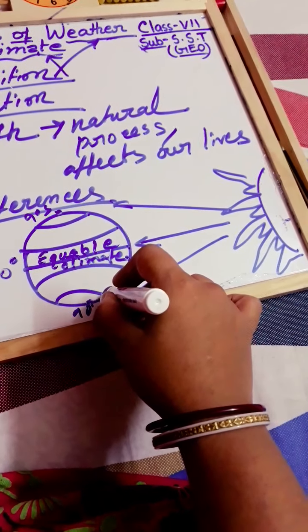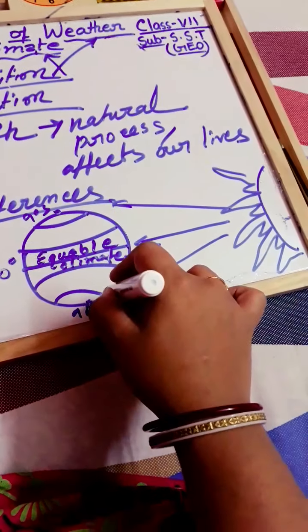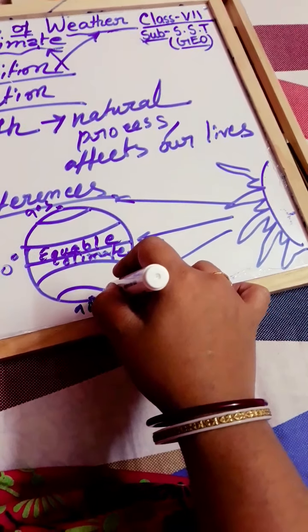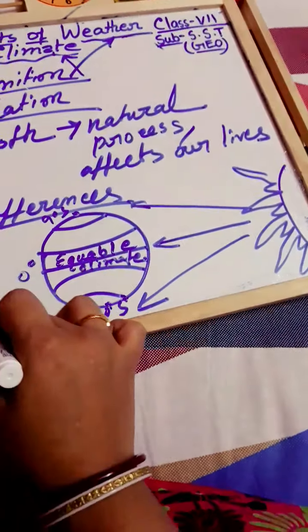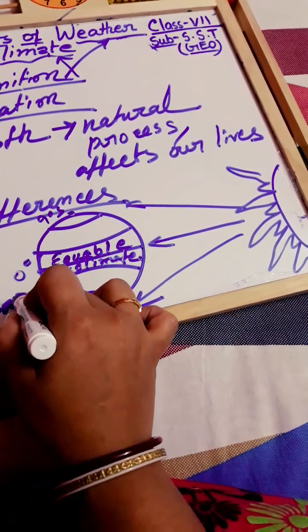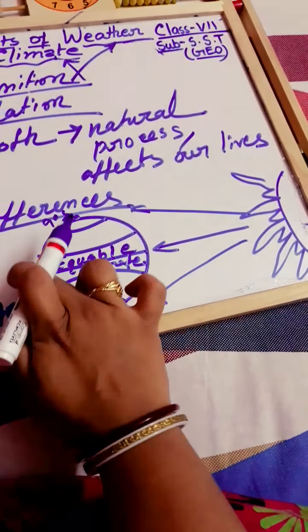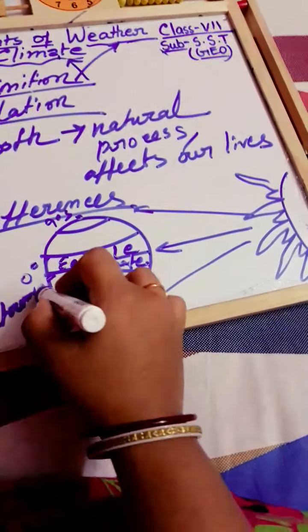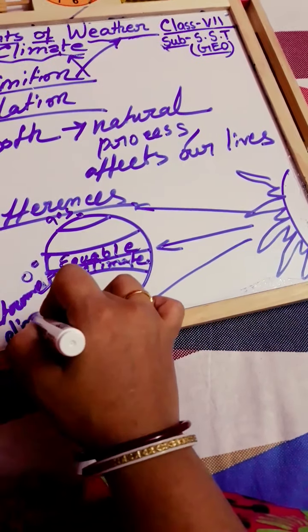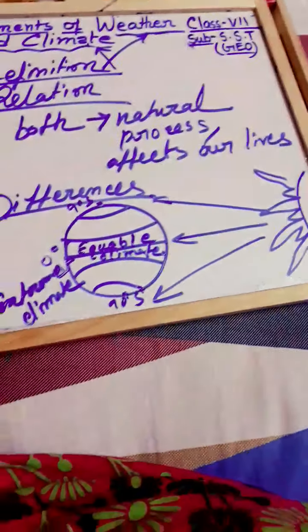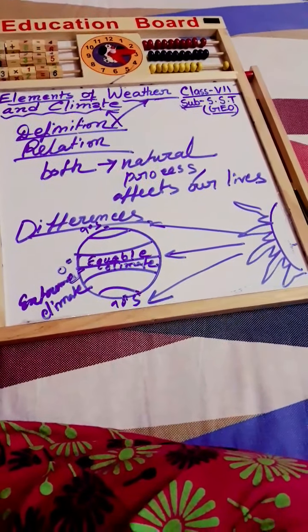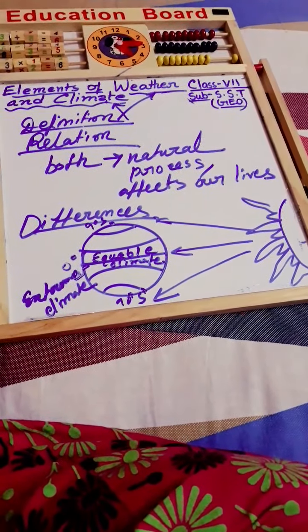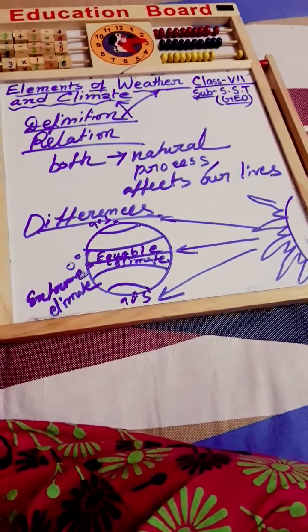So we can say that when we describe what type of climate this is, it is extreme climate. Extreme climate. So this is the main term when we describe what type of climate an area has. So this is also a difference.